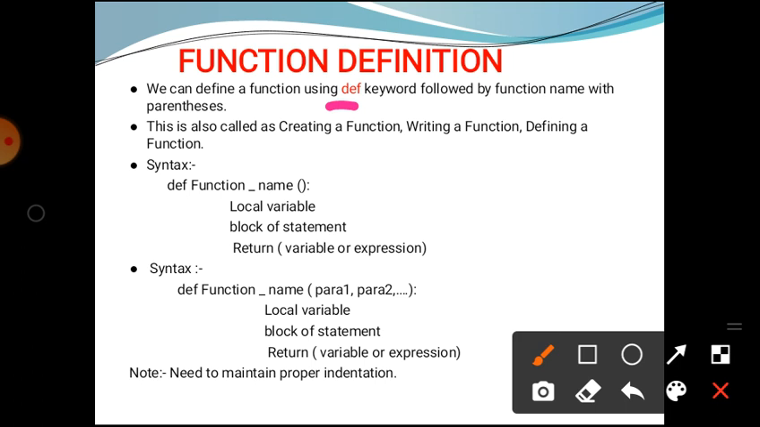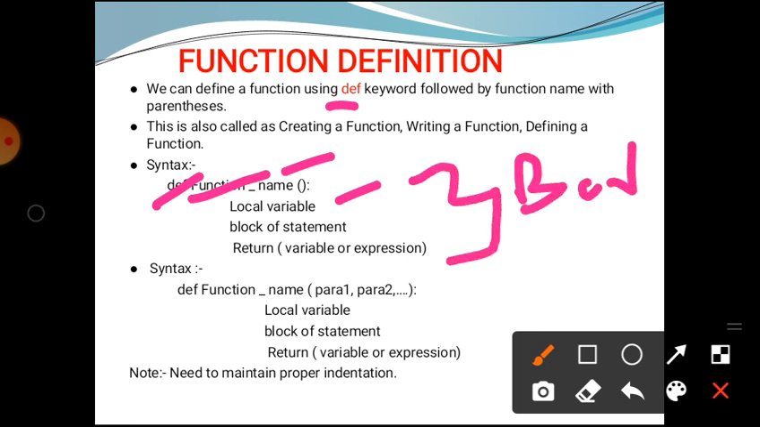The syntax for function definition is given below. def, it is the start of the function. Then the function name, after that parentheses are given, and after that a colon is given. Then local variables, block of statements, and return statement. The local variables, block of statements and return are the body of the function.